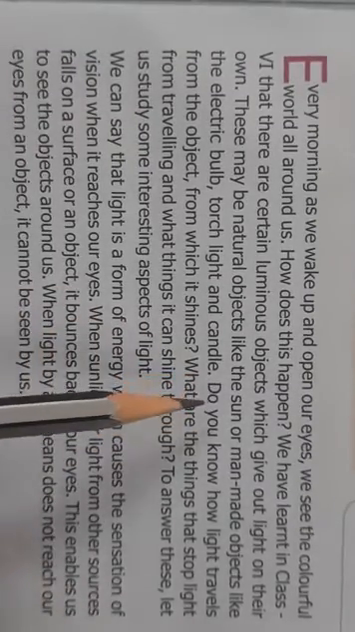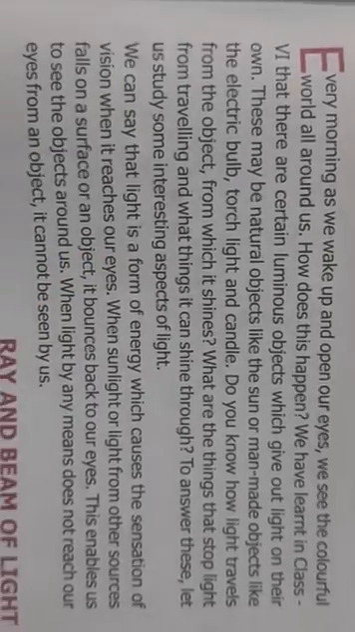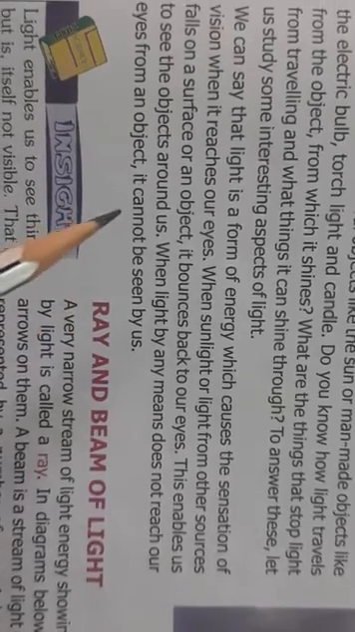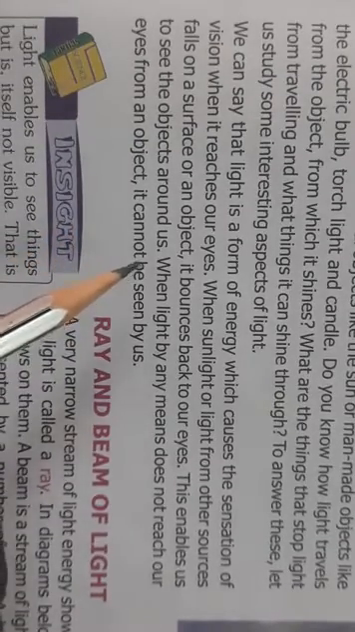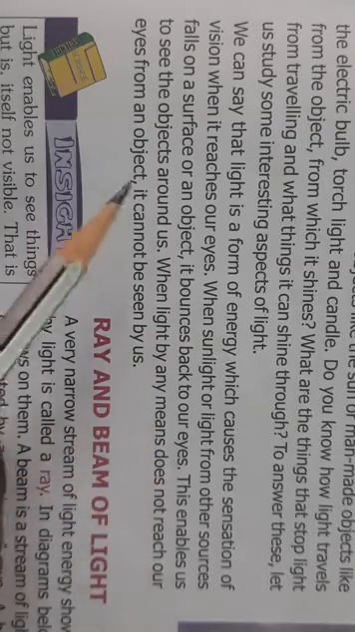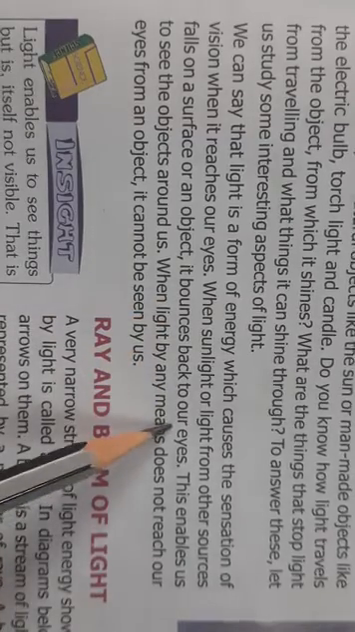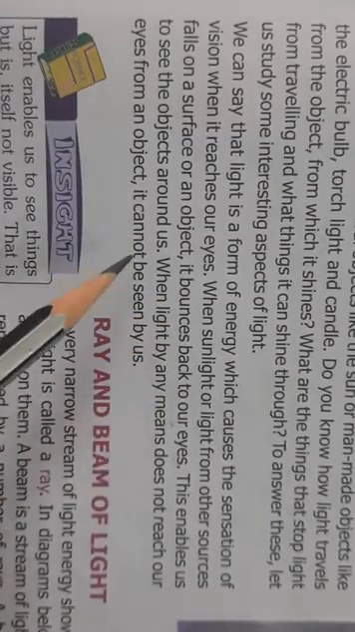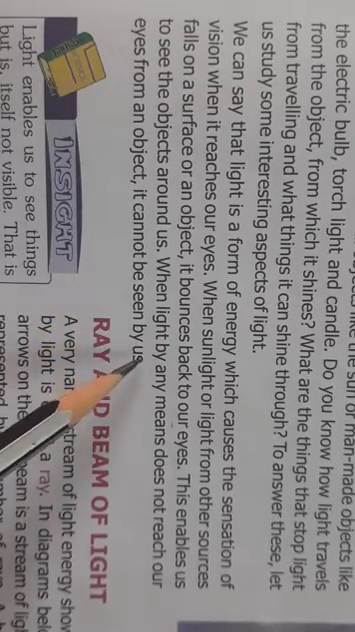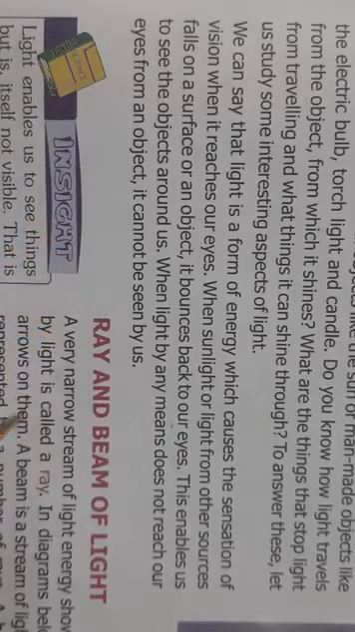How does this happen? You have studied in class 6th that light is a form of energy which causes the sensation of vision when it reaches our eyes. That means the sunlight or the light from any source falls on an object and then it bounces back to our eyes. And this is how we are able to see the various objects around us. So, when light by any means does not reach our eyes, it cannot be seen.